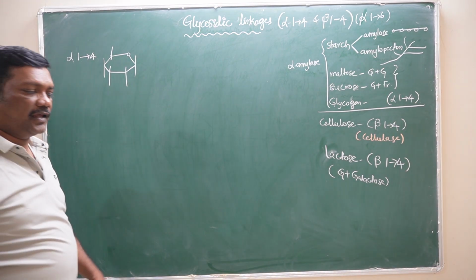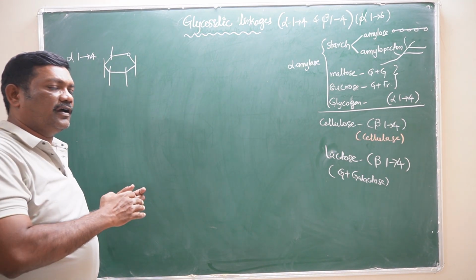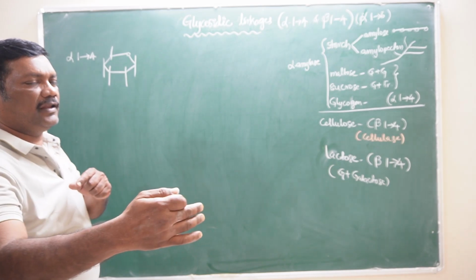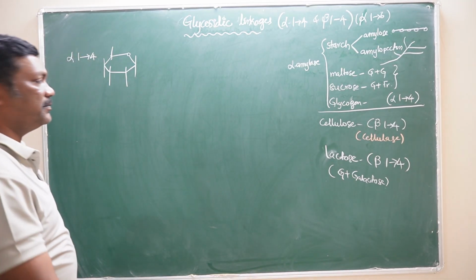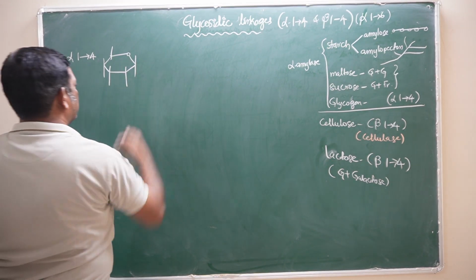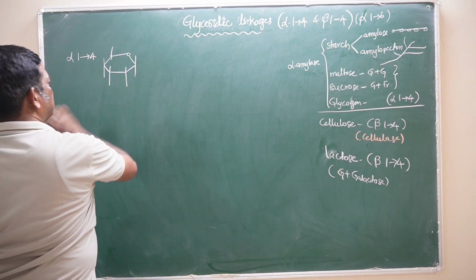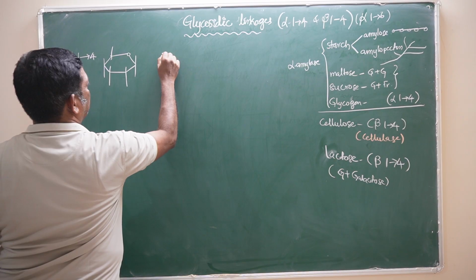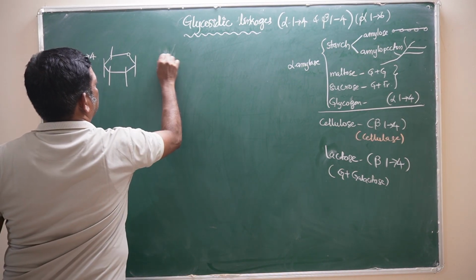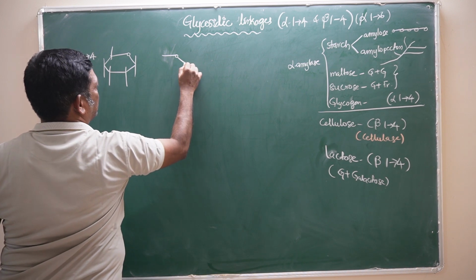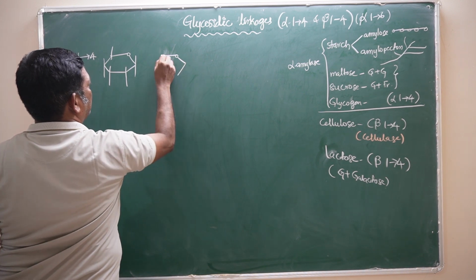In a polysaccharide, one glucose molecule or one monosaccharide is covalently bonded with the next monosaccharide. That covalent bond is called the glycosidic bond. This is one glucose molecule and it can be covalently bonded with another, nearby glucose molecule.